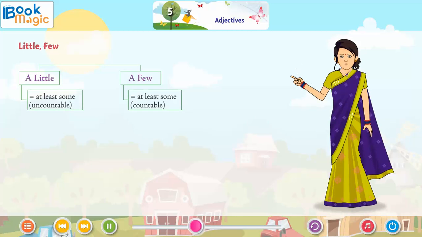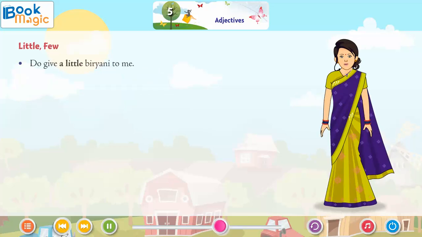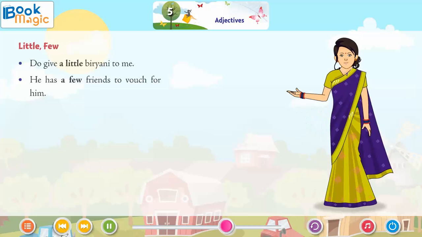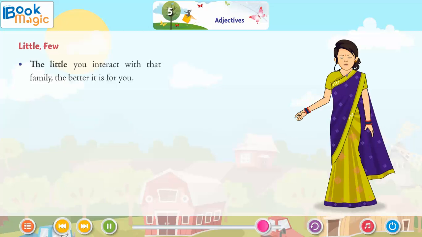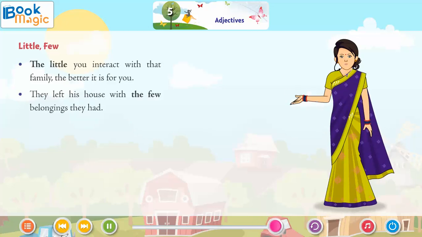A little is equal to at least some, uncountable. A few is equal to at least some, countable. Do give a little biryani to me. He has a few friends to vouch for him. The little is equal to complete despite being less, uncountable. The few is equal to all of them, despite being few, countable. The little you interact with that family, the better it is for you. They left his house with the few belongings they had.